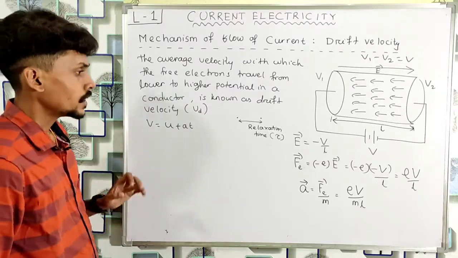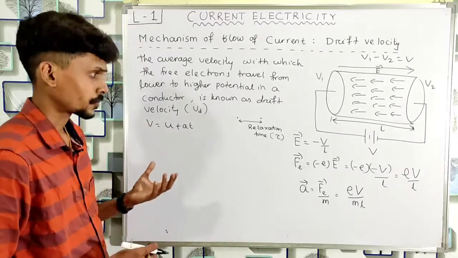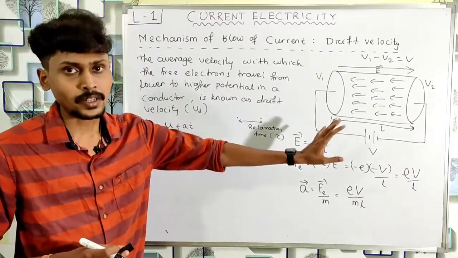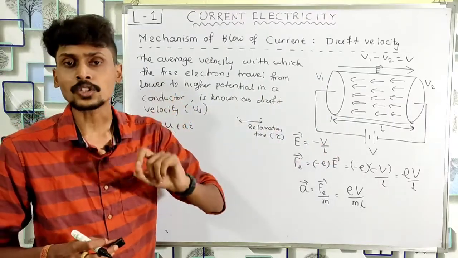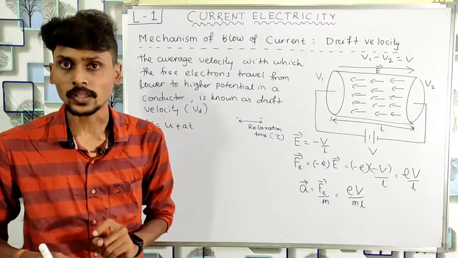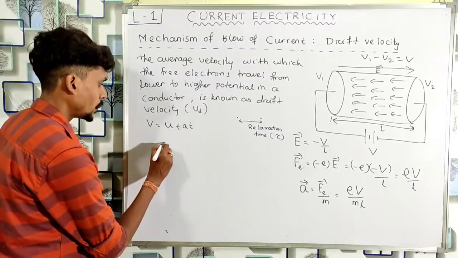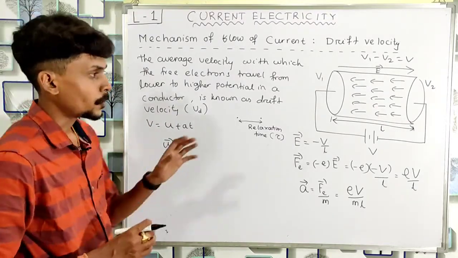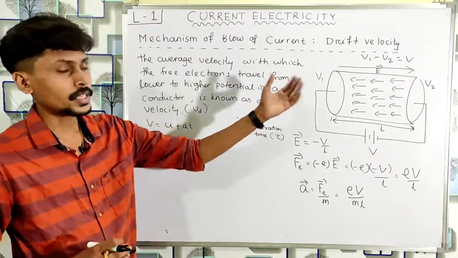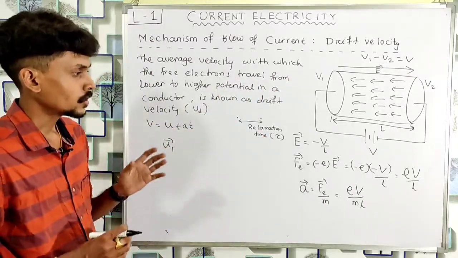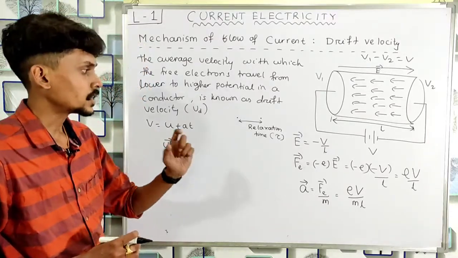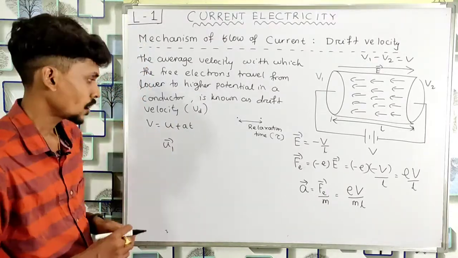In this case, we had assumed that before applying this potential difference, the thermal velocity of the first electron was u1 vector. So when we apply this potential difference or electric field, what will happen? The electrons will be accelerated, and this is the acceleration, and the time of acceleration is tau.